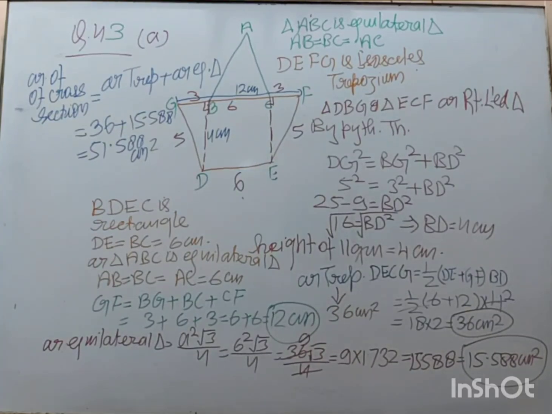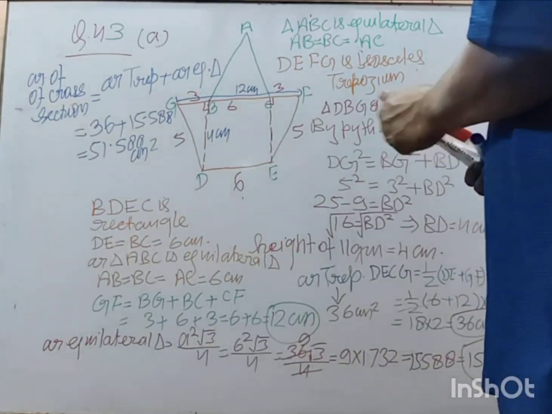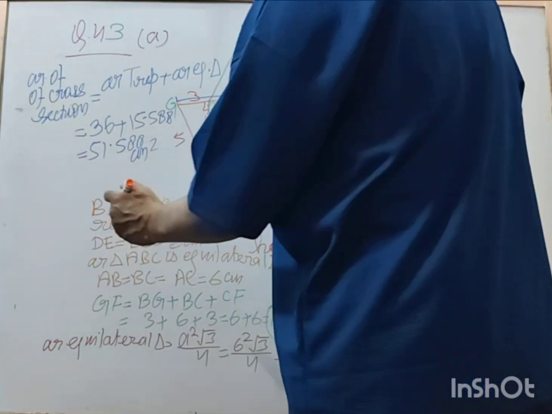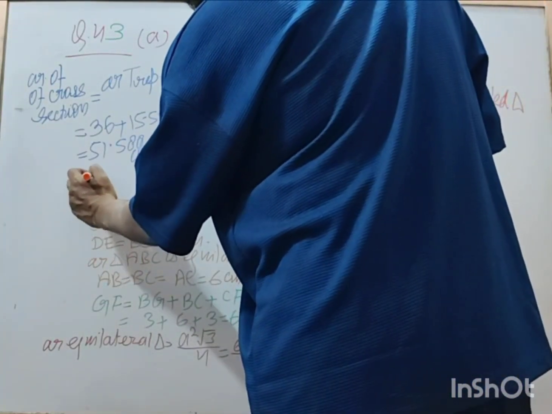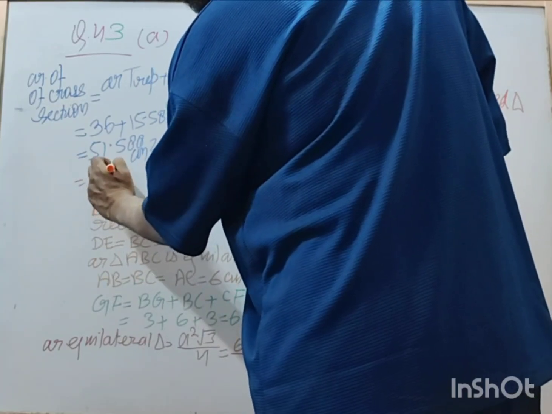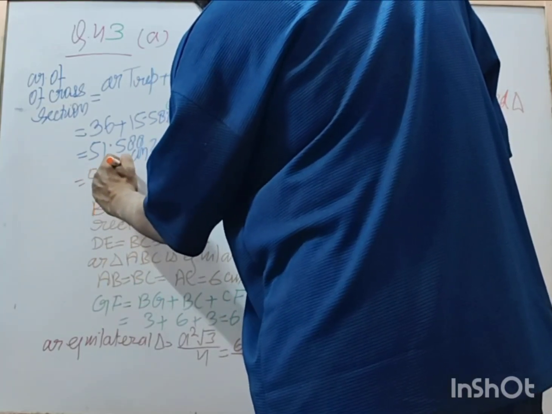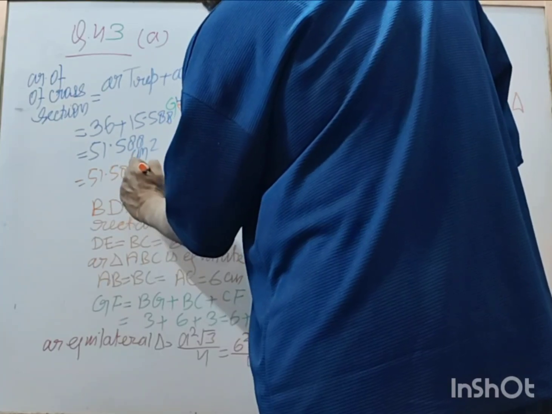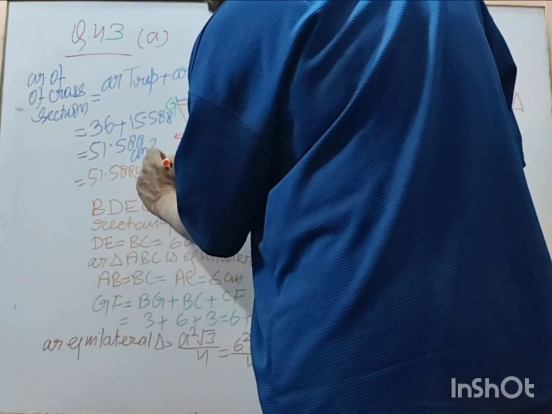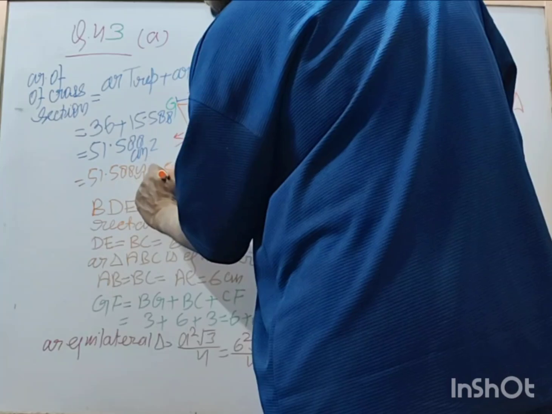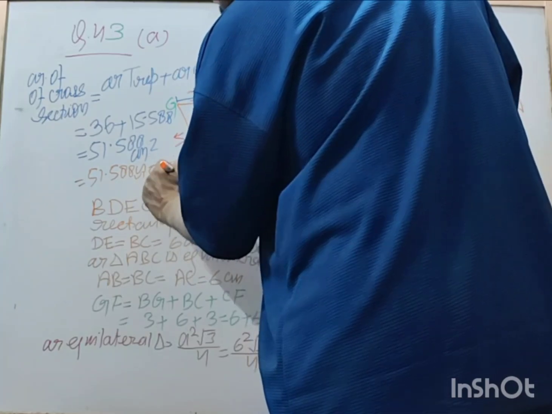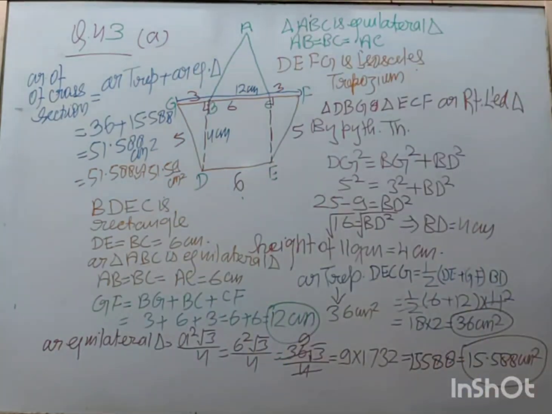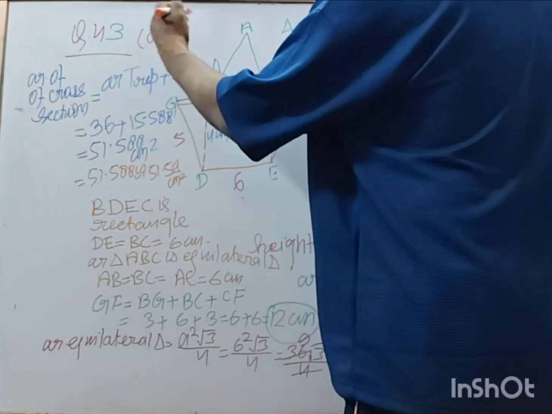It is written here 51.588, so it can be rounded off to 51.59 centimeter square, right? Yes, sir. So this was